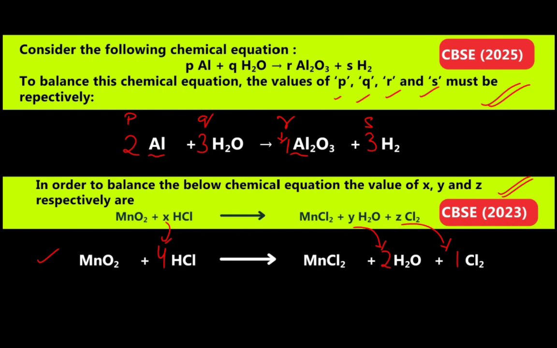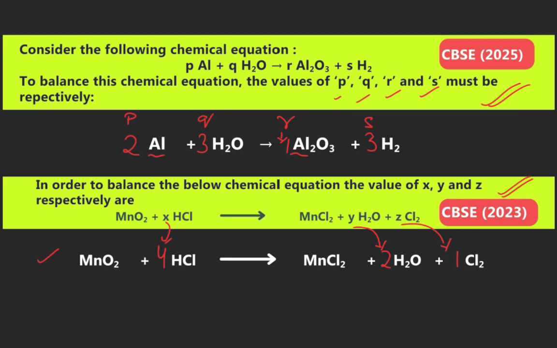Now we see the next. Consider the following chemical equation: P molecules of aluminum react with Q molecules of water to form R molecules of aluminum oxide and S molecules of hydrogen gas.